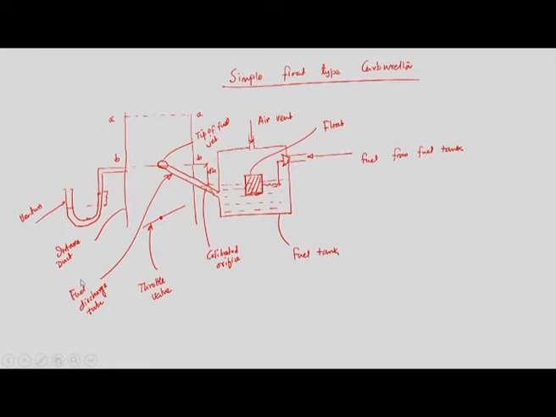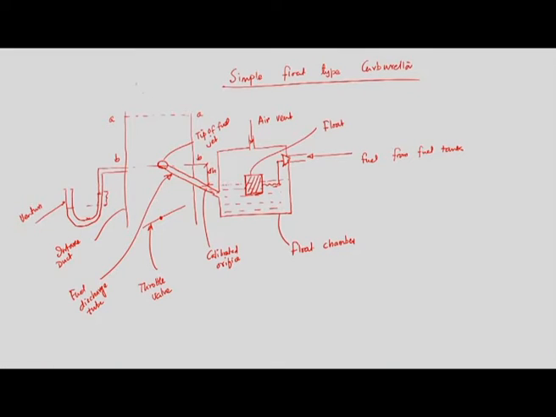Right. And this is the float chamber, not the fuel tank. Fuel is from the fuel tank, and this is called the float chamber, right. These are the different parts of a simple float type carburetor. As I said, air is coming from the top. So, this is the incoming air.